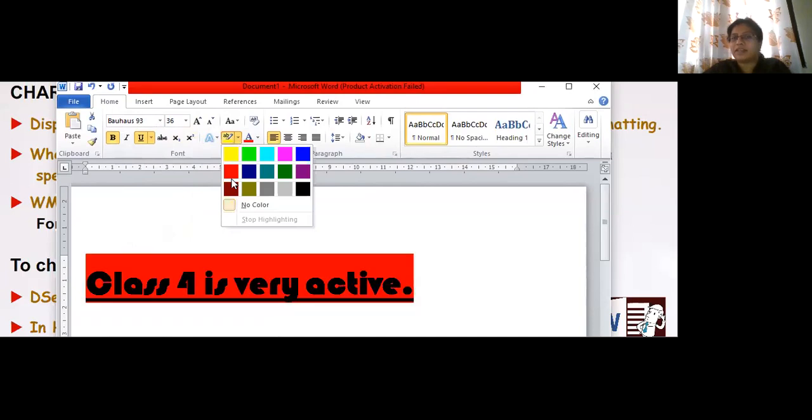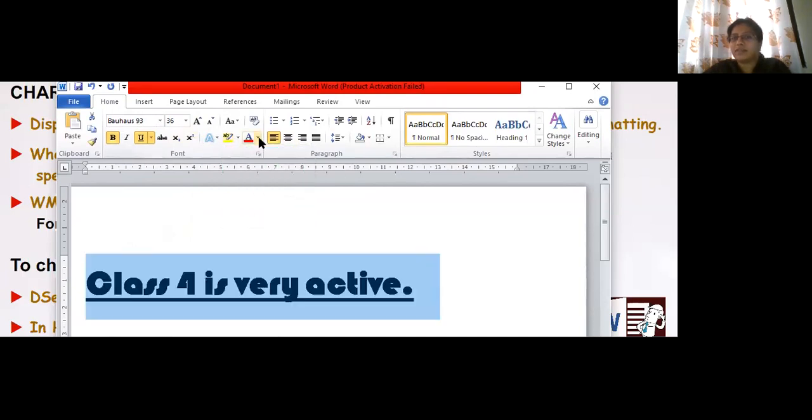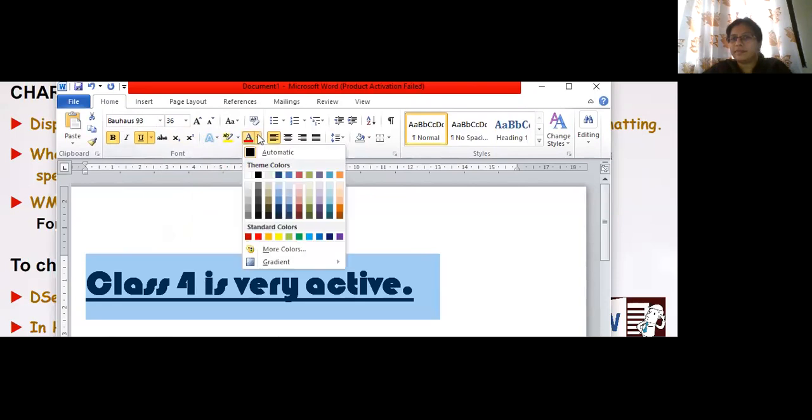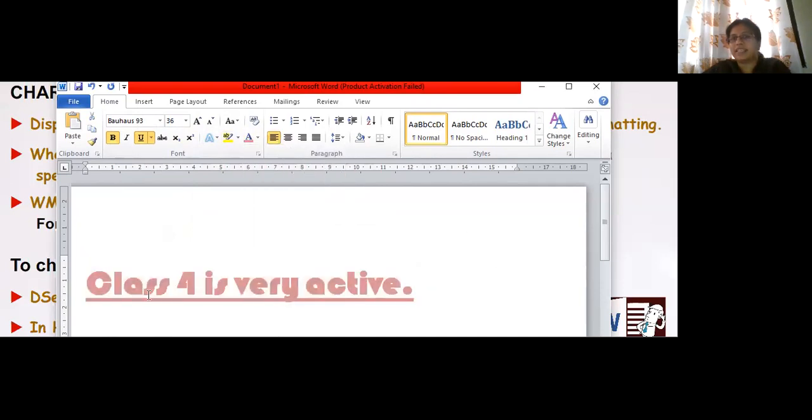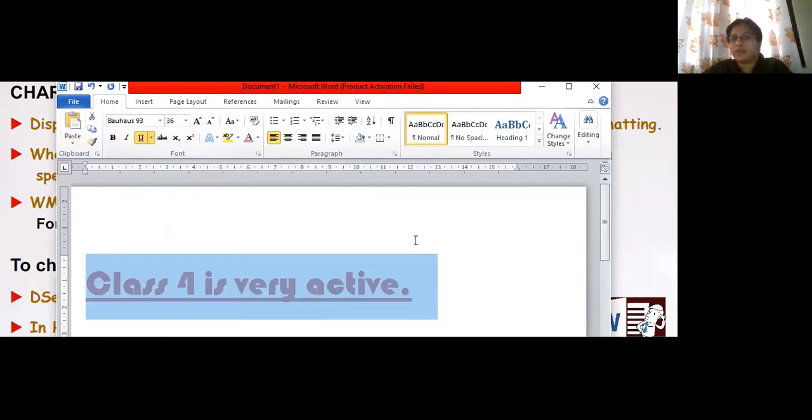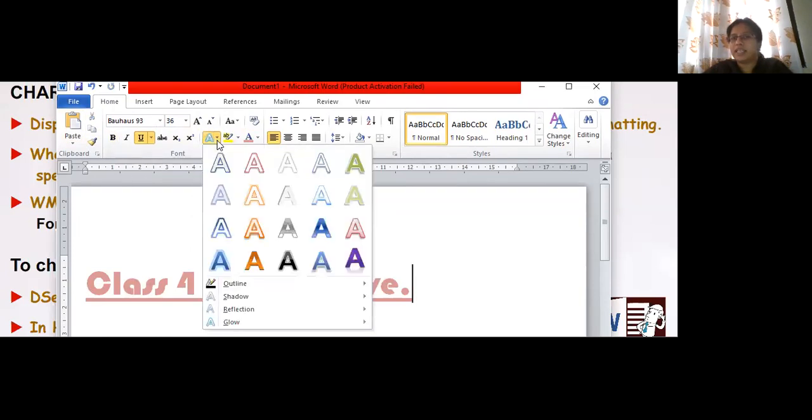I don't want the background. I want this color. No, I want a little lighter, so let me take a lighter one. See. Bold is not looking good, so I'll remove the bold also. So it is this way. Whatever I want to do, I can change it.